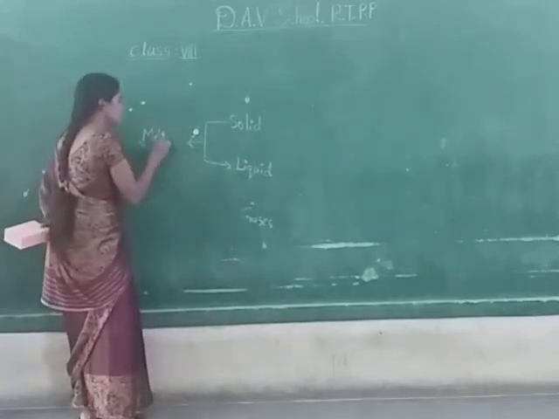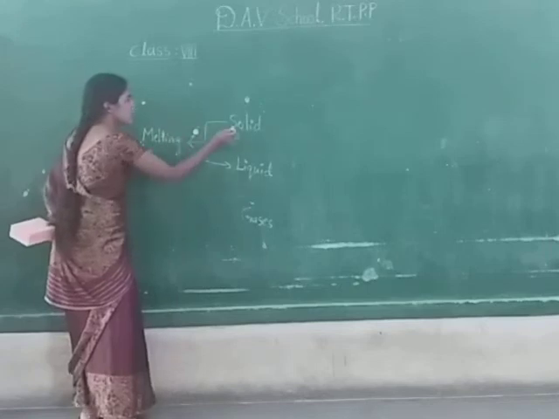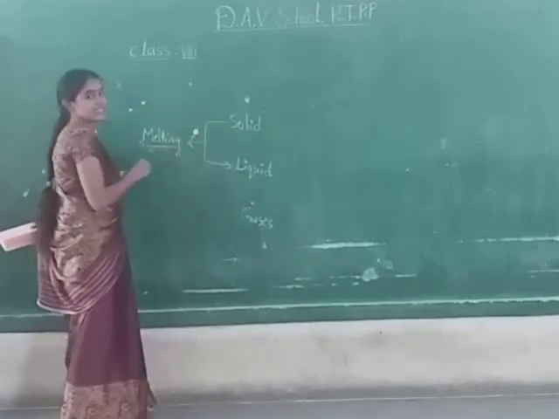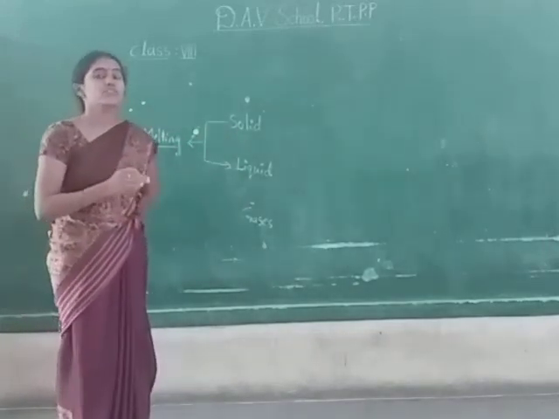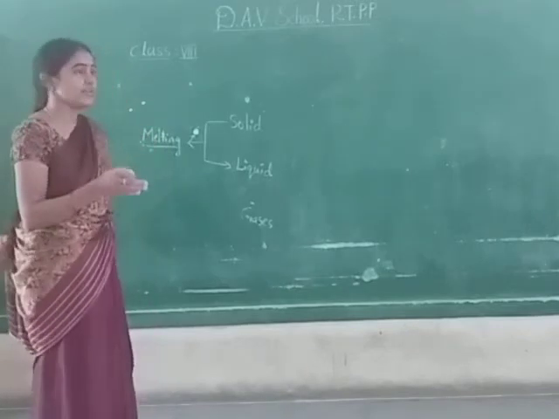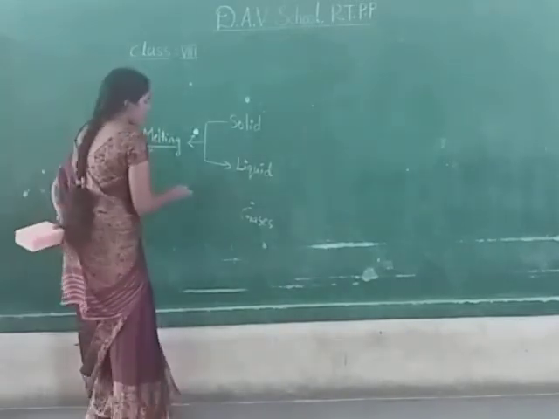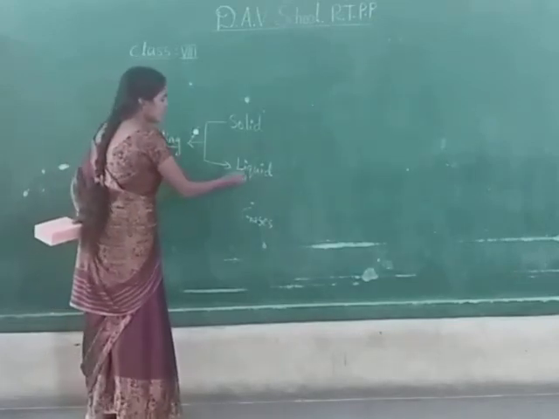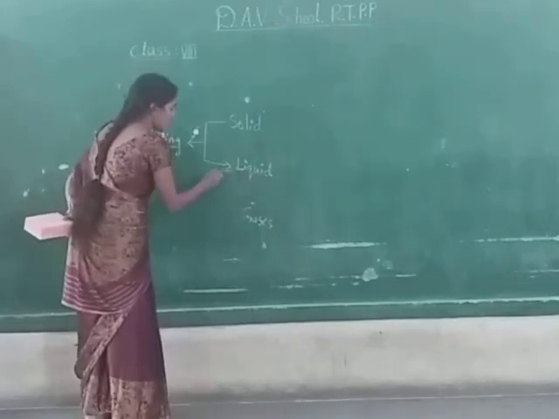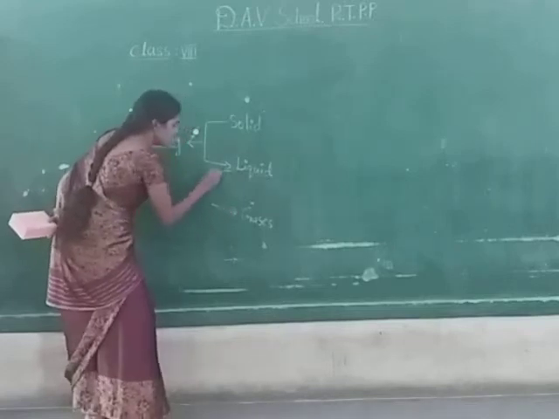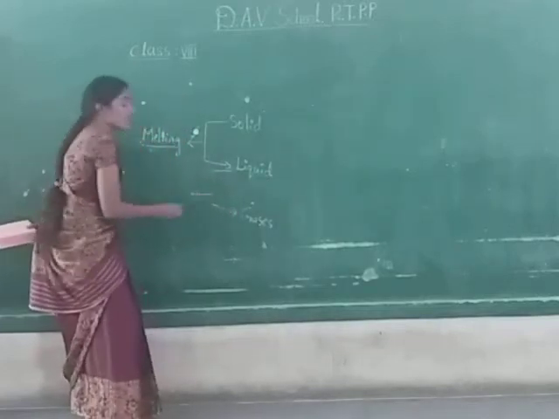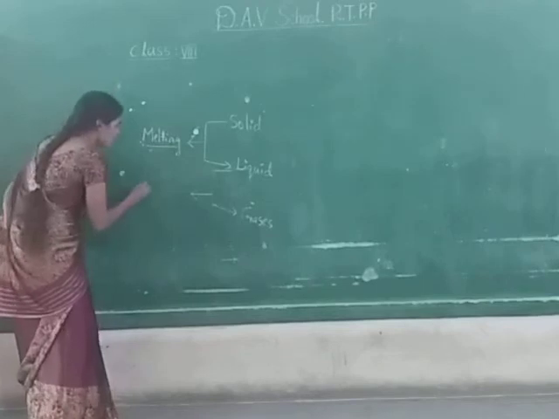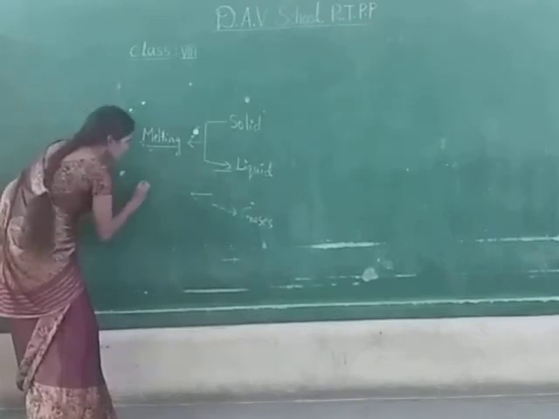melting. The change of state from solid to liquid is called melting. Melting is the process in which the solid changes into liquid. And if we apply heat, then liquid changes into gases. On applying heat, the state of liquid changes into gases. Then that process is called boiling.